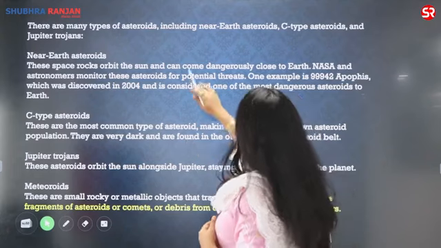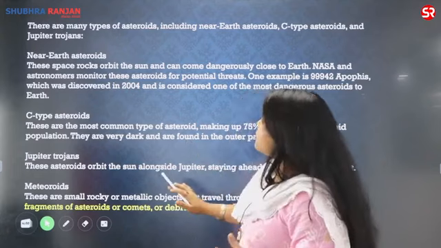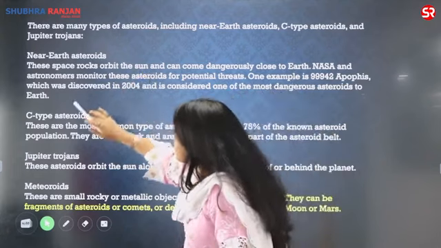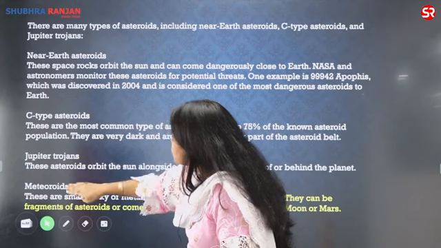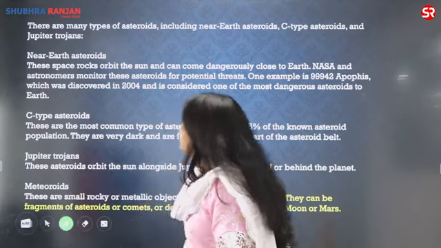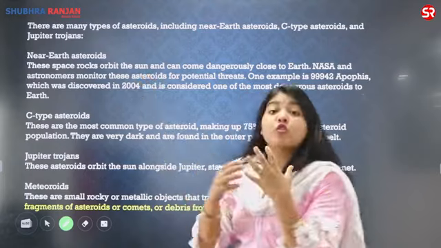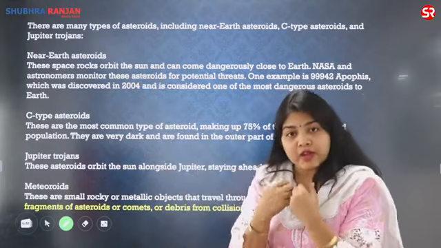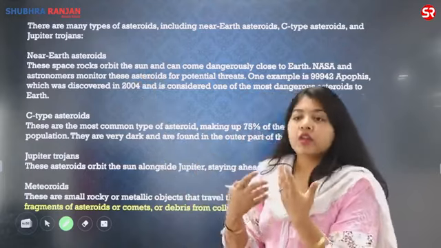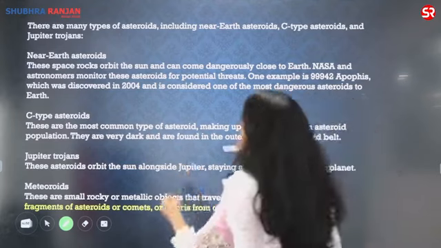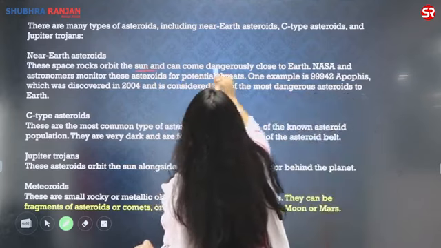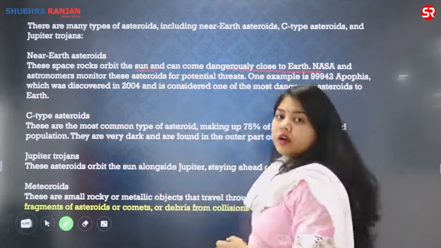Then you can also say that there are various types of asteroids, whether they are near-Earth asteroids, C-type asteroids, Jupiter Trojans or meteoroids. Now, what exactly are they? The near-Earth asteroids, as the name suggests, are closer to the Earth's surface. Earth has maximum concern from these asteroids. These space rocks orbit the sun and can come dangerously close to Earth, right?